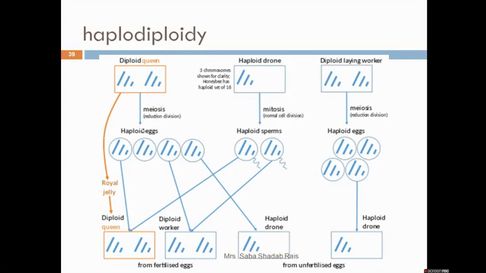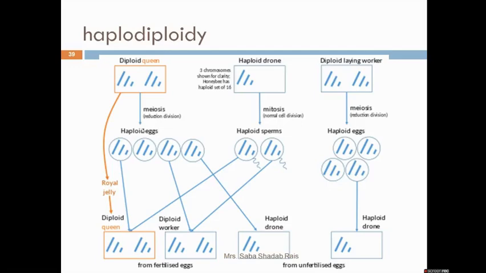So if this combines with the female gamete, fusion will give birth to a female. But if this female is constantly fed on royal jelly, the female will develop as a queen.